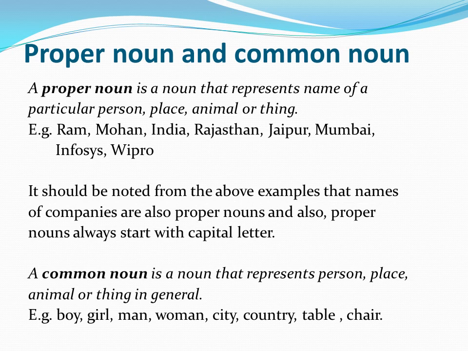India, it is a particular country, name of a particular country. Rajasthan, it is the name of a particular state. Jaipur, Mumbai, names of particular cities. Infosys and Wipro. See, these are representing names of particular companies. So these are also proper nouns.